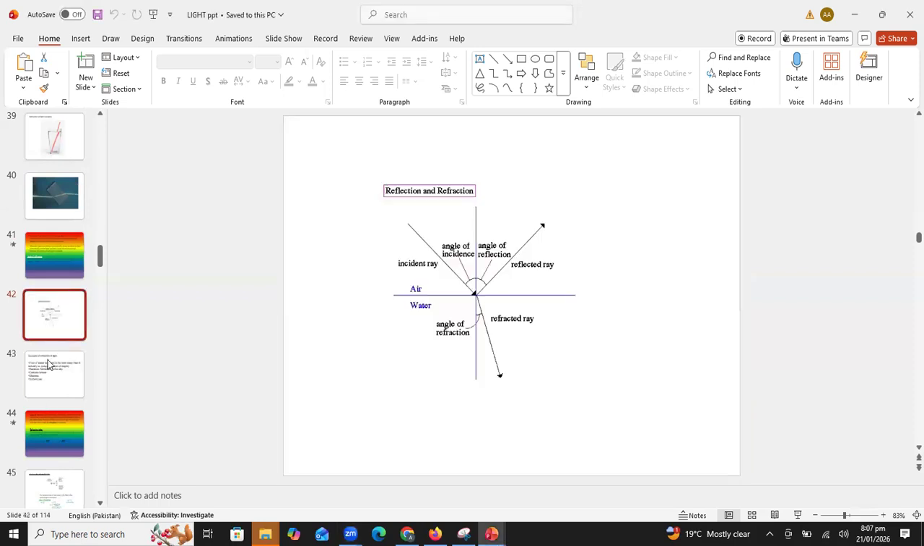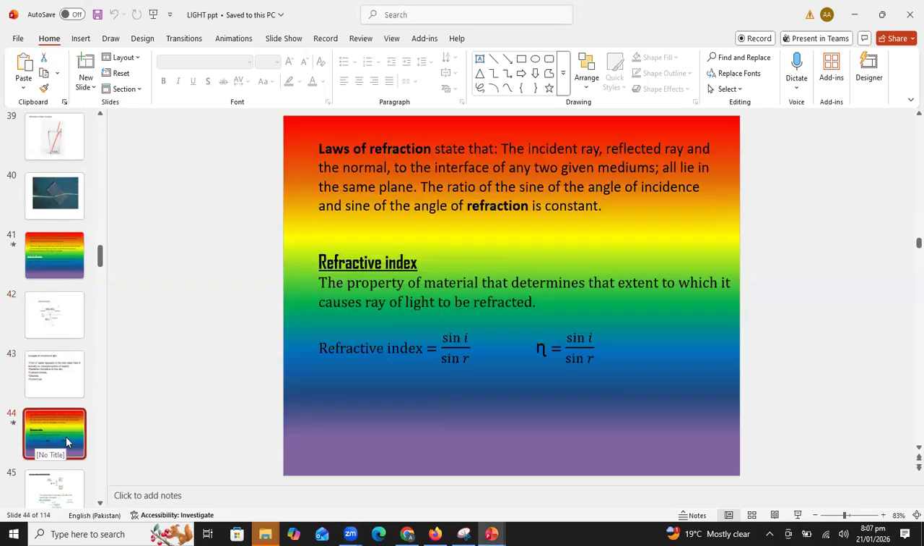Yesterday, I discussed two formulas with you. The first formula is Snell's law. What is Snell's law? n is equal to sin i over sin r. Sin i is basically the angle of incidence, and sin r is the angle of refraction.